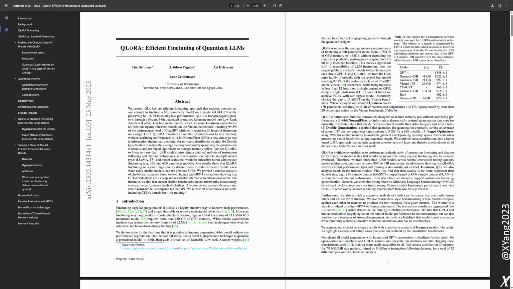On average, it shaves off around 0.37 bits per parameter, which might not sound like much individually, but when you're dealing with billions of parameters, it adds up. Yeah, it's like those pennies you find on the street. They eventually add up to real money. Exactly. And for a 65 billion parameter model, they estimate this saves about 3 gigabytes of memory, which, as we saw earlier, can make all the difference in fitting these models onto a single GPU. Every bit counts when you're pushing the limits of your hardware, right?